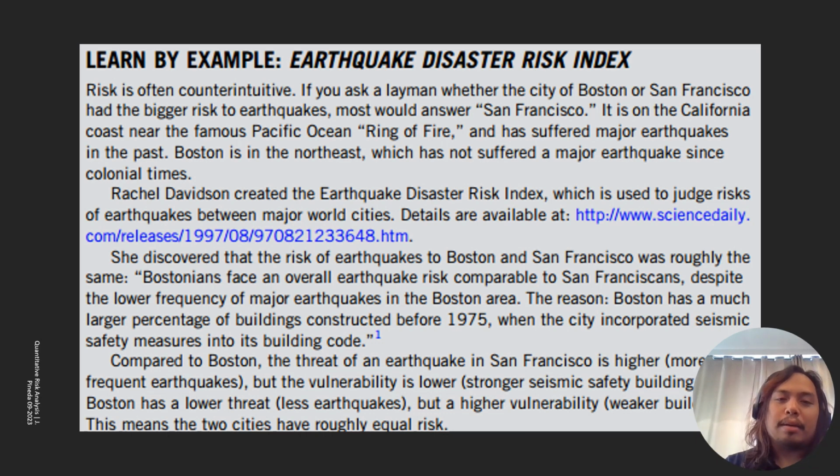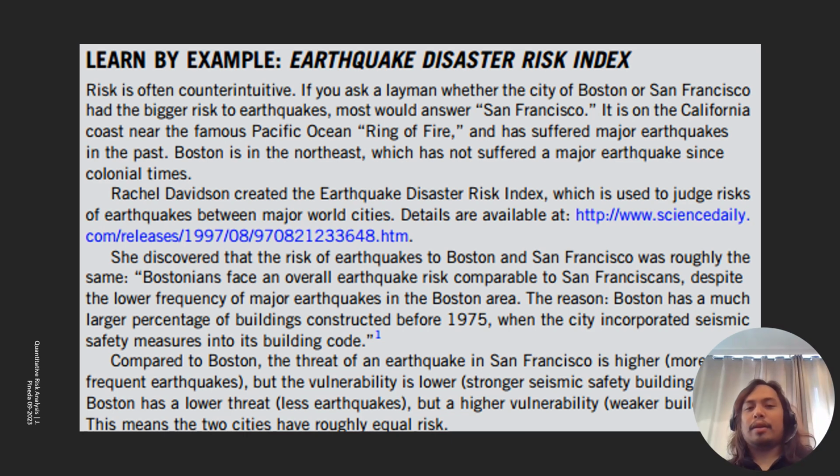Okay, learning by example. Let's go to physical security. Here's an example of doing qualitative risk analysis, and at the same time, how risk is often perceived as something counterintuitive.